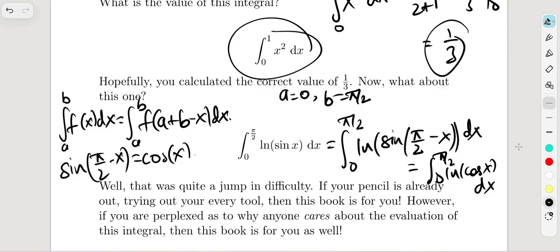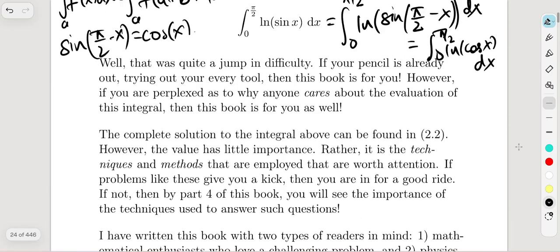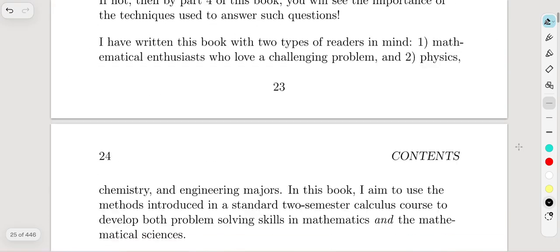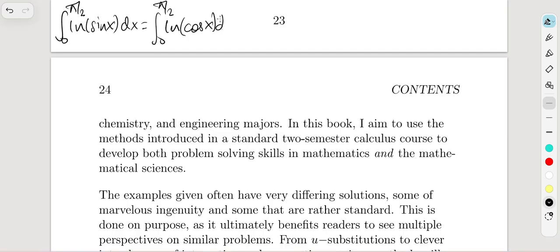I think I should use this thinner pen instead of the thicker one. Okay, so we have that so far. Basically, the integral from 0 to pi over 2 of natural logarithm of sine of x dx equals the integral from 0 to pi over 2 of natural logarithm of cosine of x dx, right?